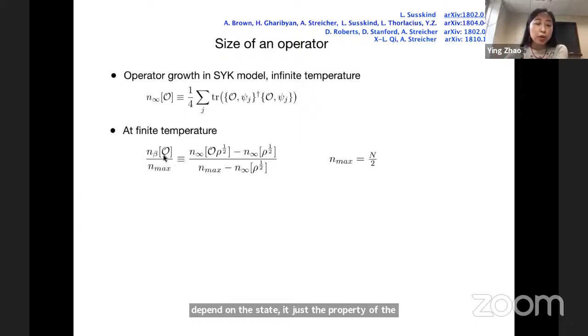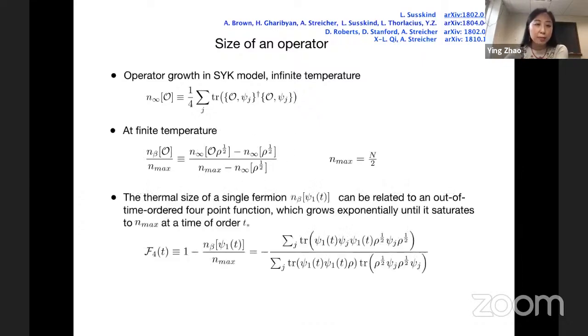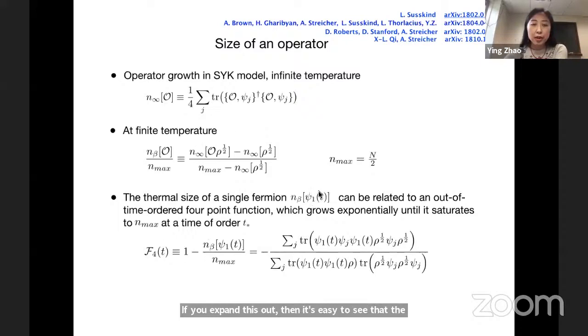But once we include the background state, let's say at finite temperature, the size was defined by these people as the infinite temperature size of this operator applied on a thermal background rho to the 1/2. We subtract off the size of the thermal background rho to the 1/2, and then we do a proper normalization. If you expand this out, then it's easy to see that the thermal size of a single fermion, let's say psi1 of t, a Heisenberg time evolution of a single fermion psi1, can be related to an out-of-time-ordered 4-point function, which grows exponentially until it saturates